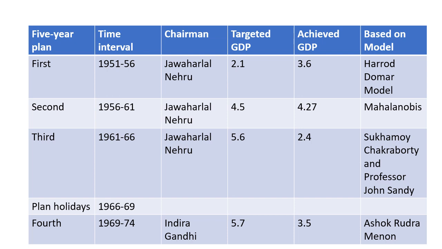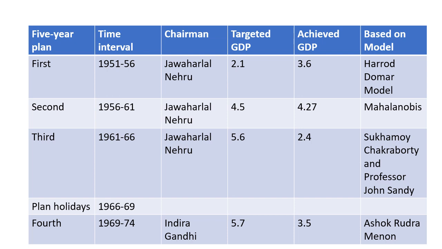Second was from the year 1956 to 61. Jawaharlal Nehru was the chairman. This time the target was 4.5 and the achieved was almost there, 4.27, and it was based on the Mahalanobis model. Third 5-year plan, which was again for 5 years, 1961 to 66, under the chairmanship of Jawaharlal Nehru. This time the target was 5.6, but it was an absolute failure. Only 2.4 was achieved. It was based on the model of Sukhomoy Chakravarty and Professor John Sandy.